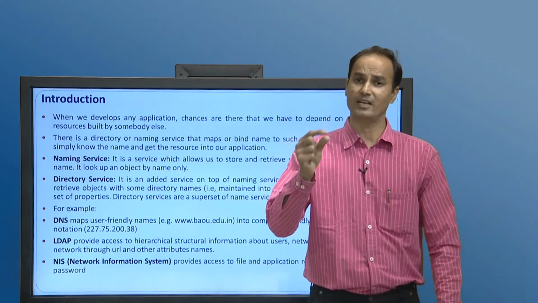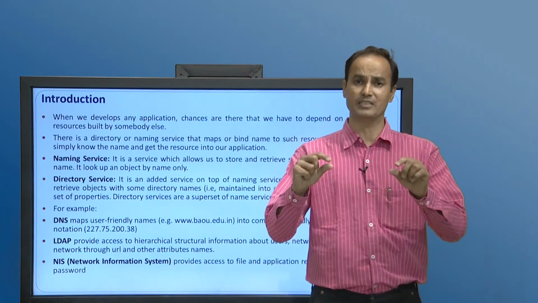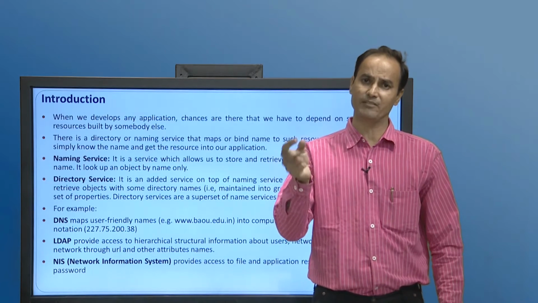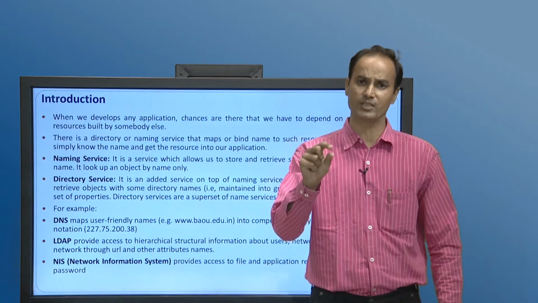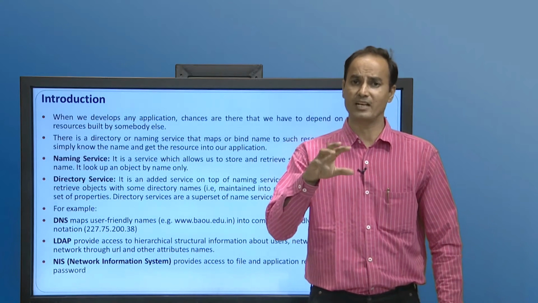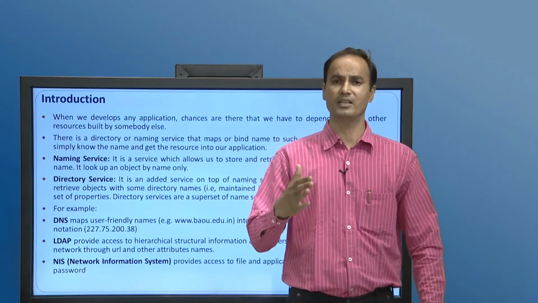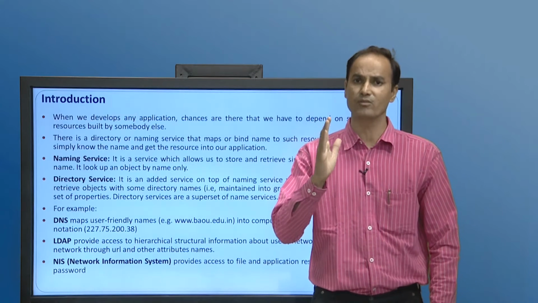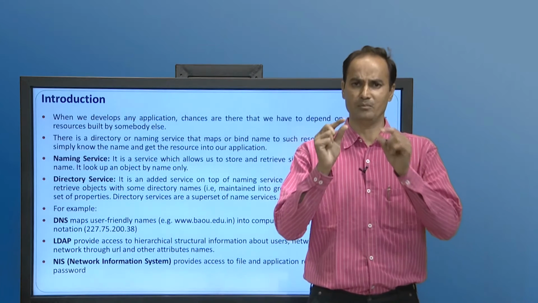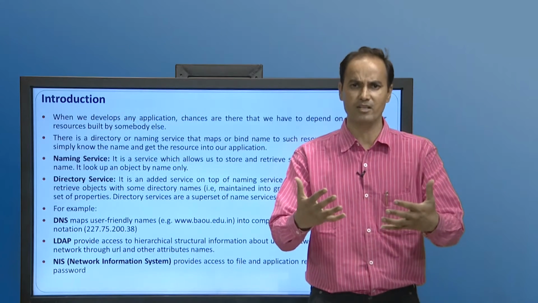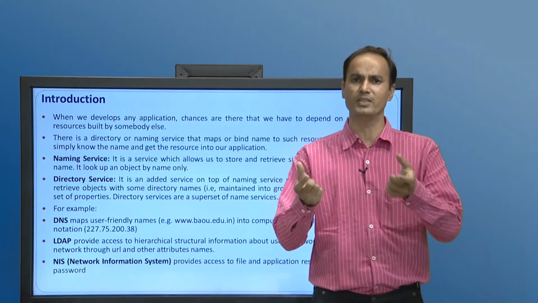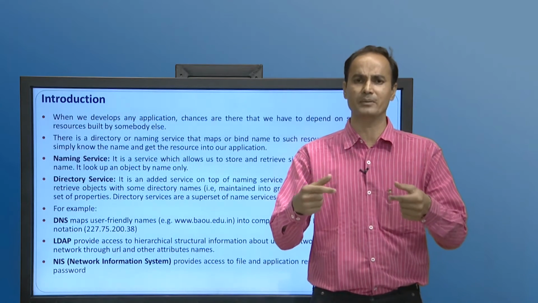So, there are naming and directory services available which map the name of an object, and that object we can find through the directory or registry, and we can use it to complete our execution. So, there is a naming service. What is a naming service? Generally, a naming service is a set of name to object bindings. It helps the developer to store and retrieve the named objects from the naming registry.